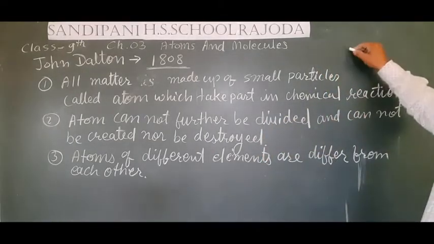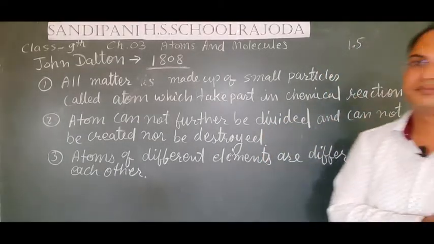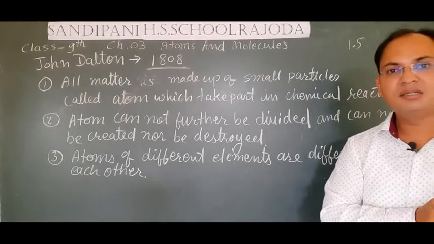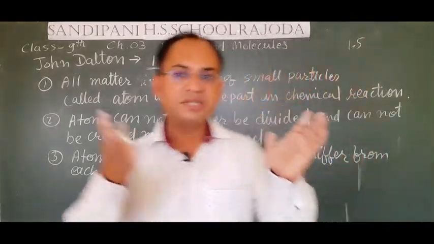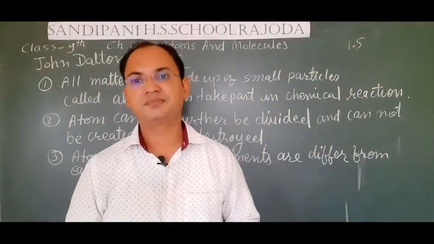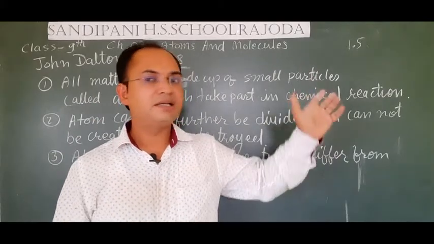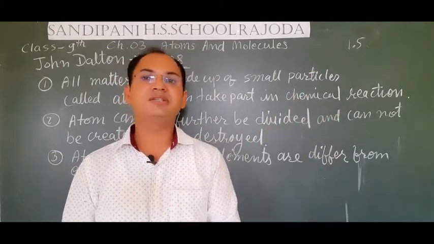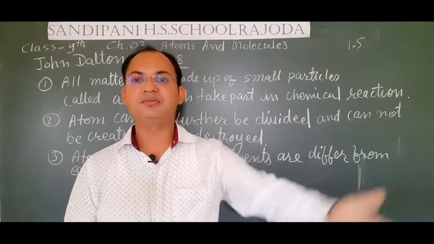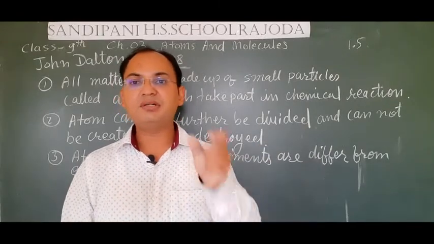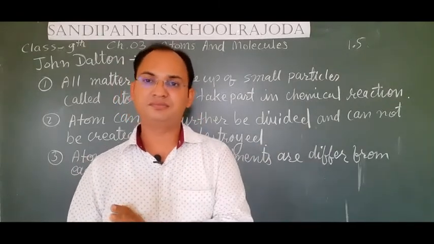We cannot obtain 1.5 atoms. Why? Because we cannot cut the atom, we cannot obtain a half atom. That is the reason atoms always combine in whole number ratio 1, 2, 3, 4, 5, 6, but not in fraction form.